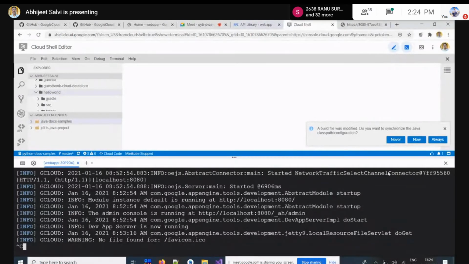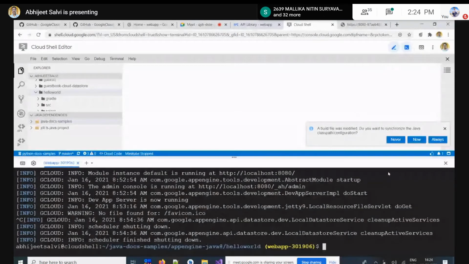So Control C. Then we get back to our shared command line, and here we write mvn package app engine deploy.